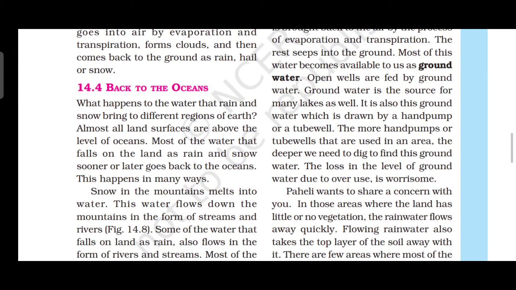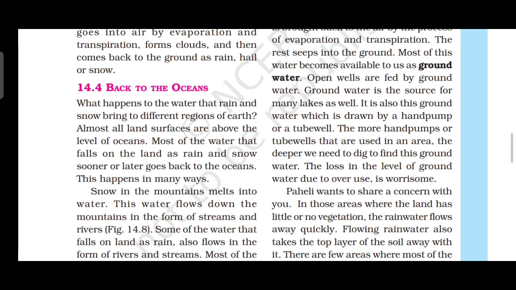The rainwater gets absorbed from the ground and seems to disappear in the soil also. Then some of this water is brought back to the air by the process of evaporation and transpiration. The rest seeps in the ground. Most of this water becomes available to us as groundwater.